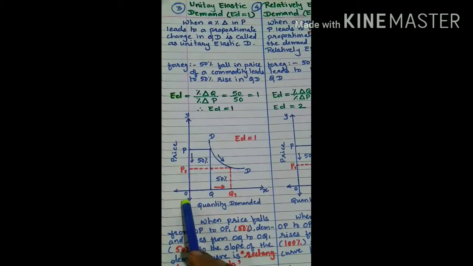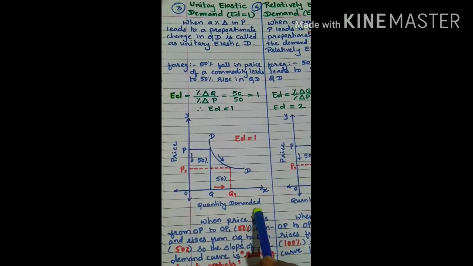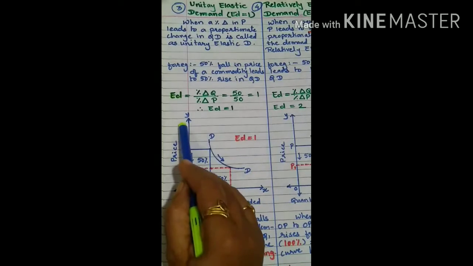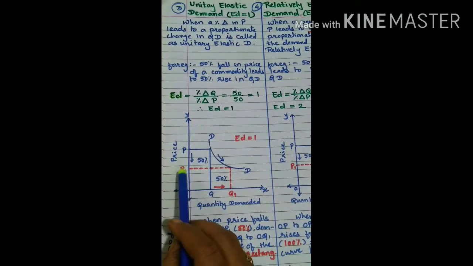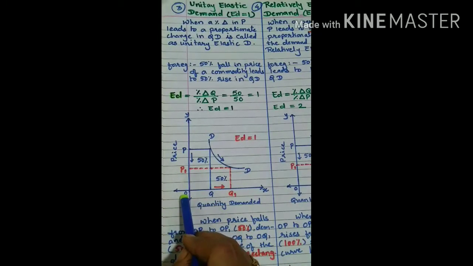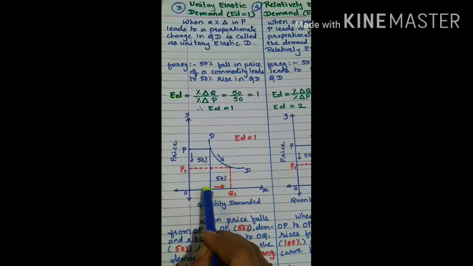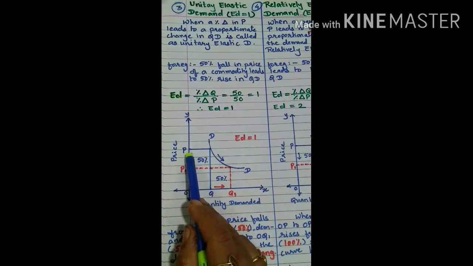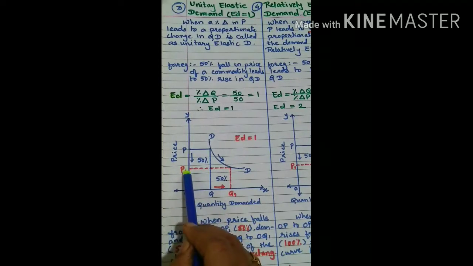Let us see with the diagram of the curve. Here the x-axis always measures quantity demanded, the y-axis measures price. Here the original price is OP and the original quantity demanded at OP price is OQ. Here the price decreases by 50% from OP to OP1.